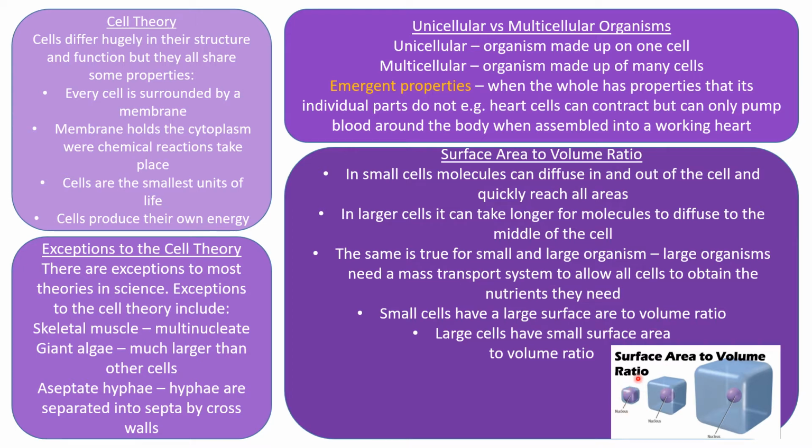So this one here has quite a large surface area in comparison to its overall volume, whereas this has quite a small surface area in comparison to the actual volume of the cell or of the organism. So if you think about it, mice would have a large surface area to volume ratio in comparison to elephants, who have quite a small surface area to volume ratio because they have not so much skin relative to the amount of cells that they have within the body. So surface area to volume ratio is all relative.